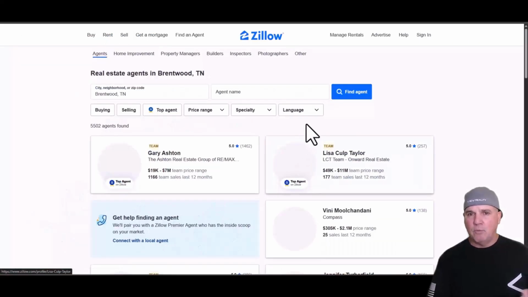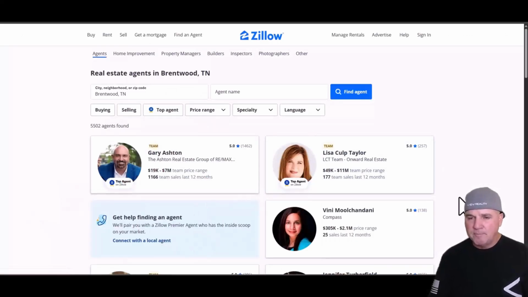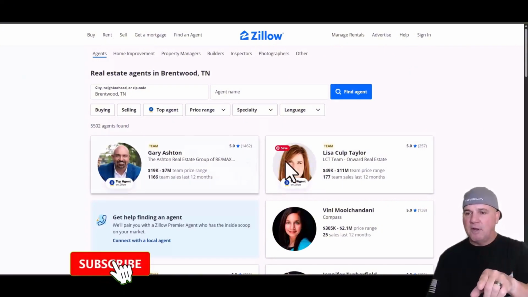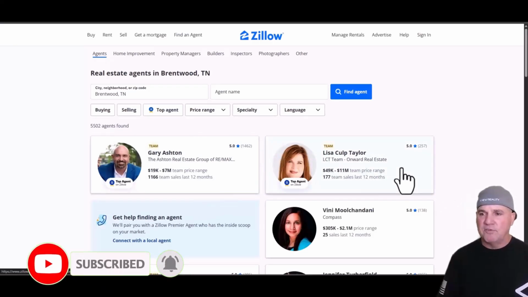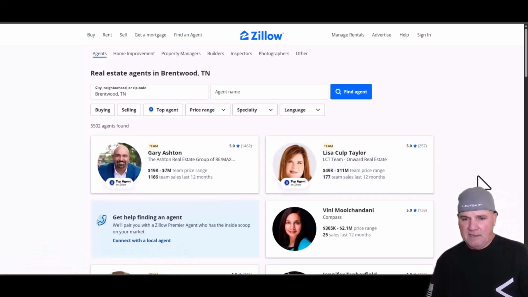So right there, we click on find an agent. It's going to pull up Brentwood right away. And remember this, like in these areas here, agents pay a ton of money to be in these spots. And I know that for a fact because I worked with real estate, title companies, mortgage companies for decades now.